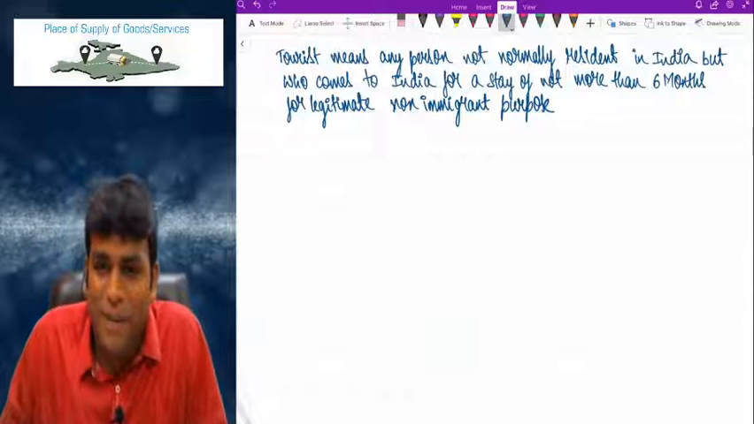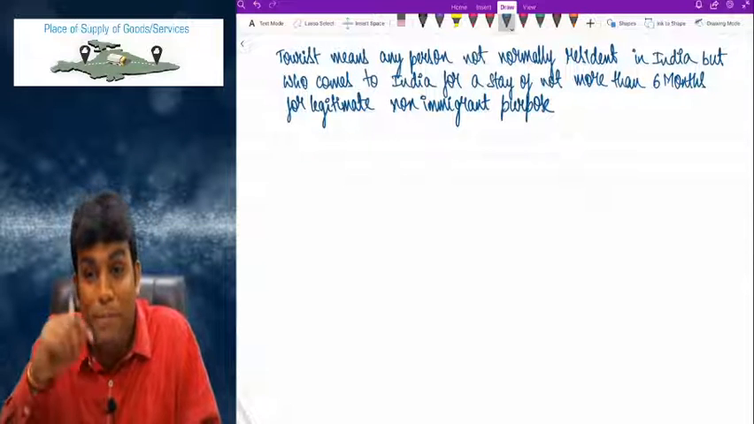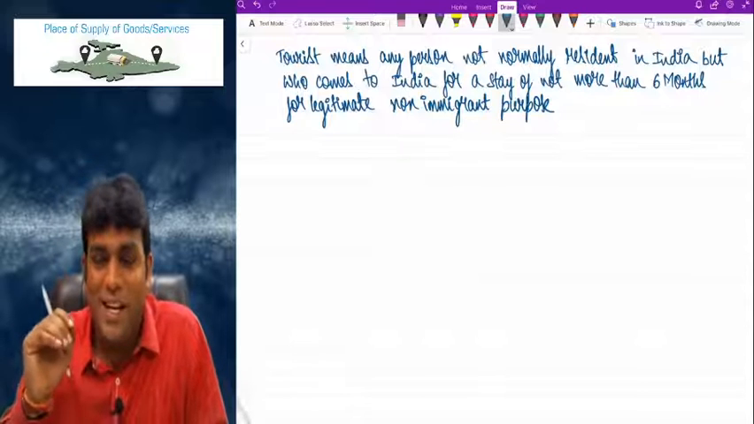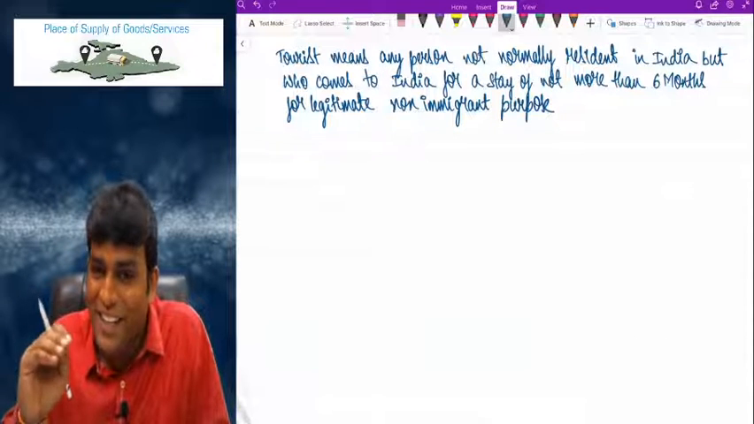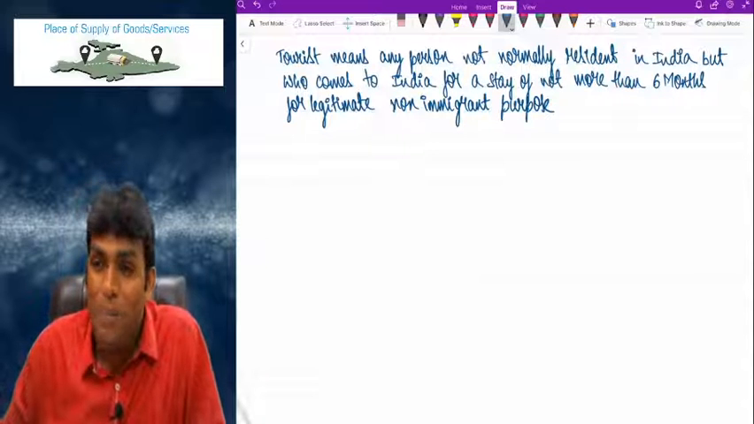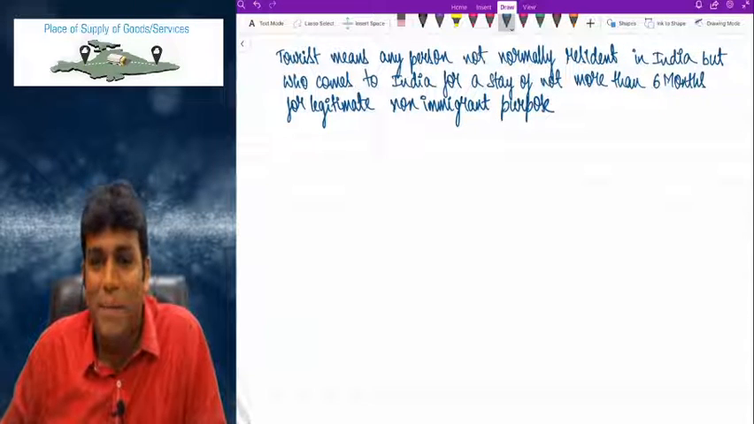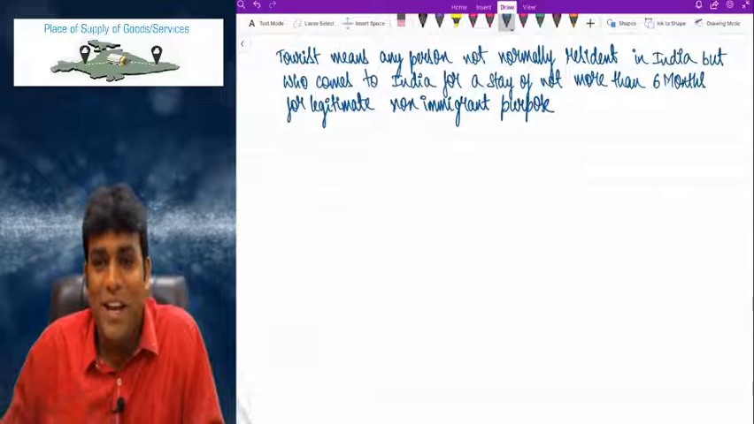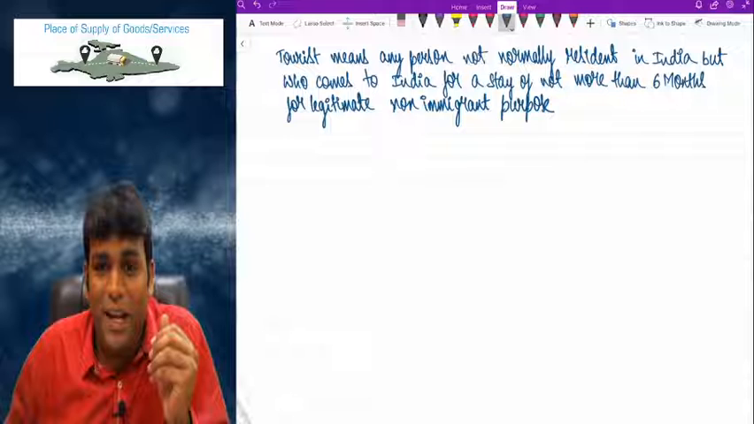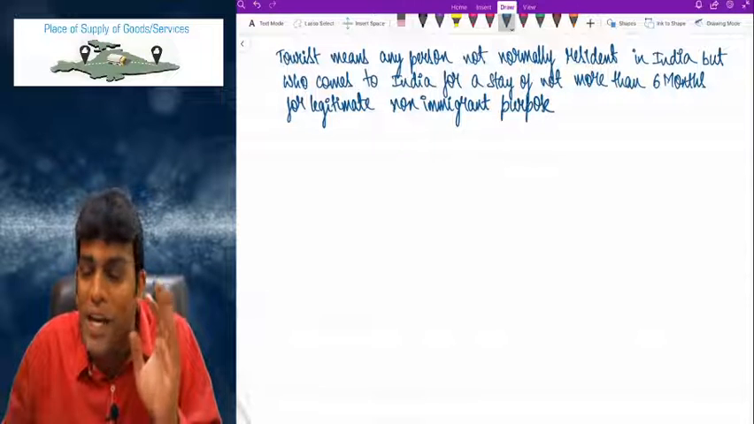Come on friends, I repeat one more time. Tourist basically means any person not normally resident in India but who comes to India for a stay of not more than 6 months, for legitimate non-immigrant purpose. Non-immigrant means he is not coming to India for the purpose of shifting. He came to India only for a tour.